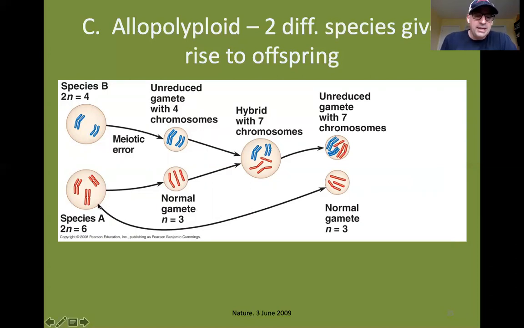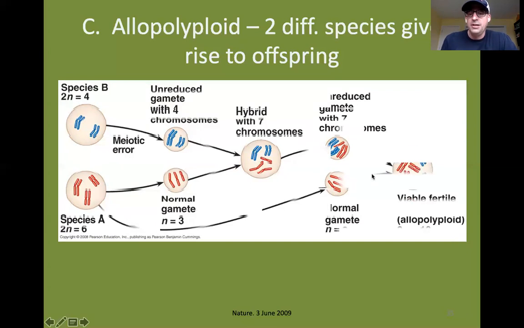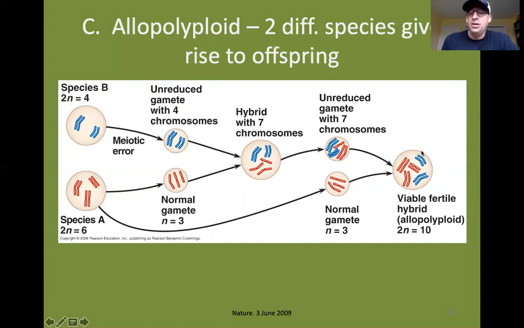And then species A here goes through normal meiosis and produces a normal gamete with 3 chromosomes. Fertilization event occurs again. We end up with an offspring with 10 chromosomes, a diploid number of 10 chromosomes. Those chromosomes can be divided up equally, and we now have a fertile hybrid offspring. This seems bizarre, I know, but it happens, right? And this has actually been documented as happening in plants, not necessarily in animals.